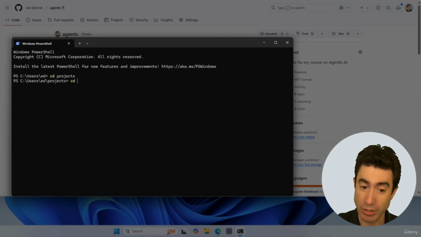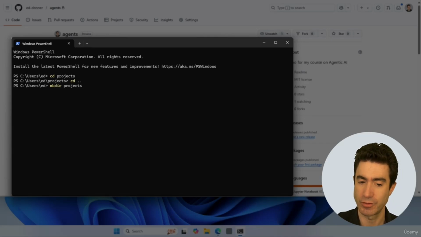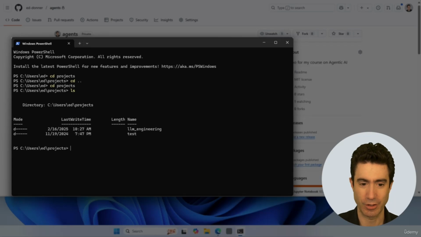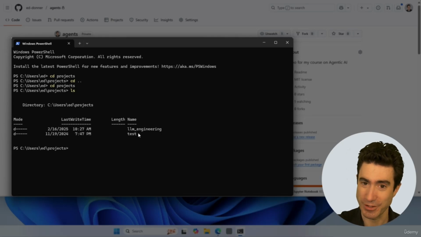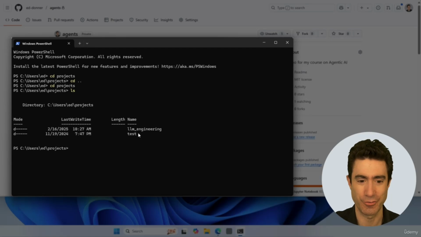If you don't already have a projects directory, then you should create one with mkdir projects within your home directory. So you will then have, like I do, a projects directory within your home directory. And if I look at the contents of it, it has my LLM engineering folder from my other course, and it has some test folder. And it is this folder that we're going to clone our new repo.